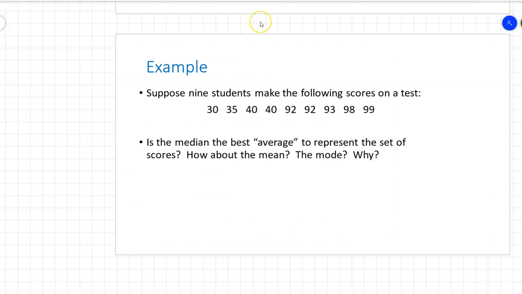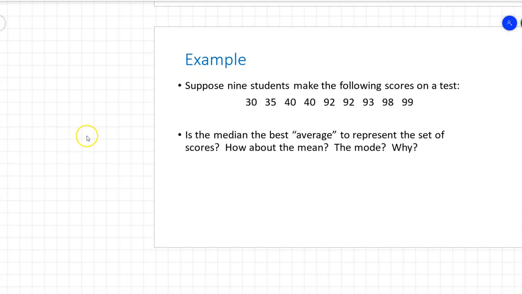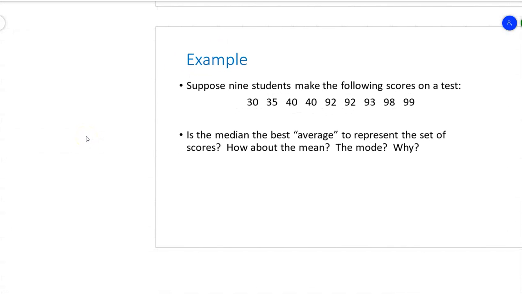Suppose 9 students made the following scores on a test. What's the best indicator of their scores? You've got a wide variety of scores on this test, right? And obviously I made this up so that there was like a gulf between the high scores and the low scores. So let's add these up. Take a second, take 30, 35, a couple of 40s, a couple of 92s, a 93, a 98, and a 99. So I get 619 as the sum of the scores.